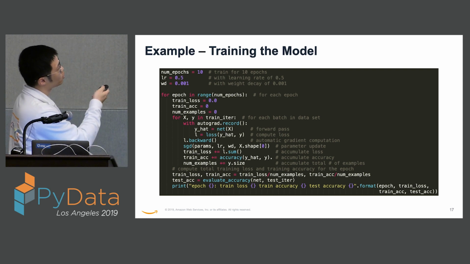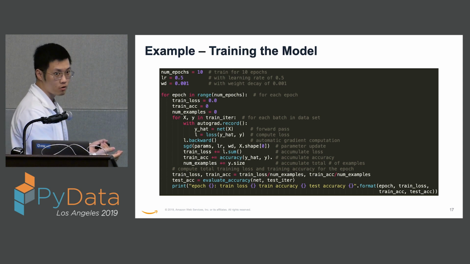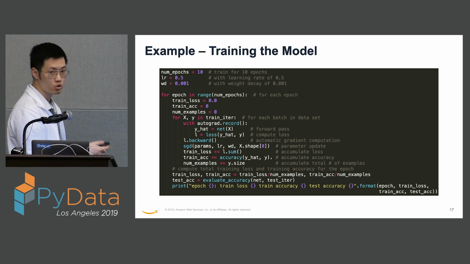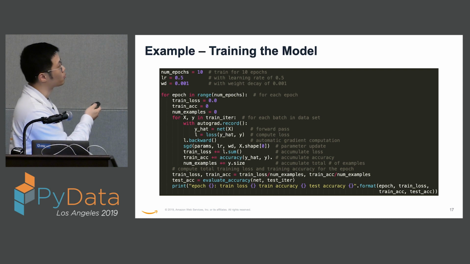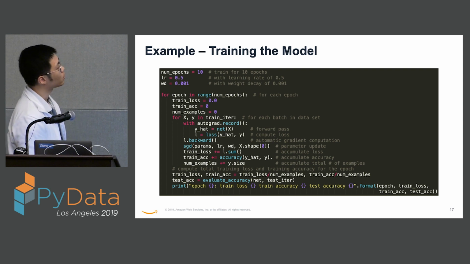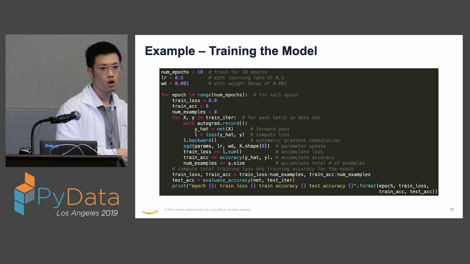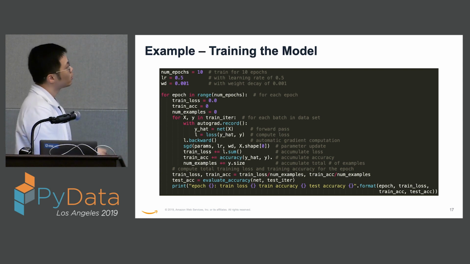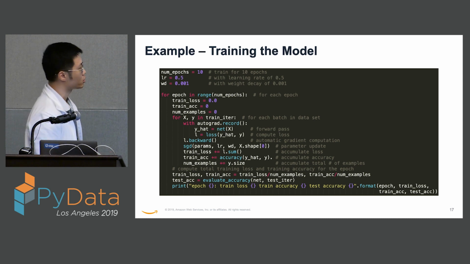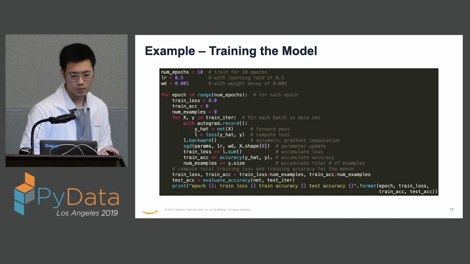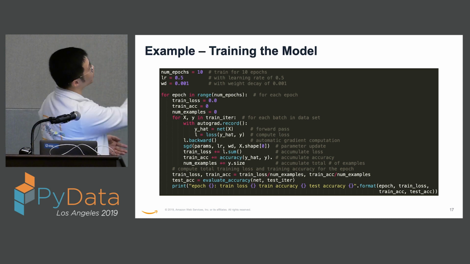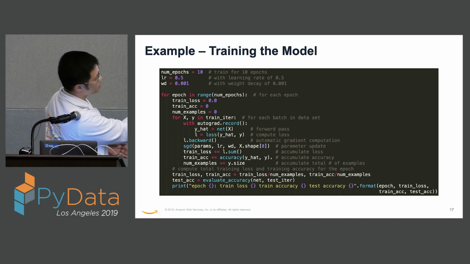We are also keeping track of how our model is performing during the training, so we compute the loss and the accuracy. At the end of each epoch, when we finish one round of training, we also validate on the test data set to see how it is actually doing in the wild. At the end of each epoch, I'm printing out the epoch ID, and the loss and accuracy on both the training and test data sets.